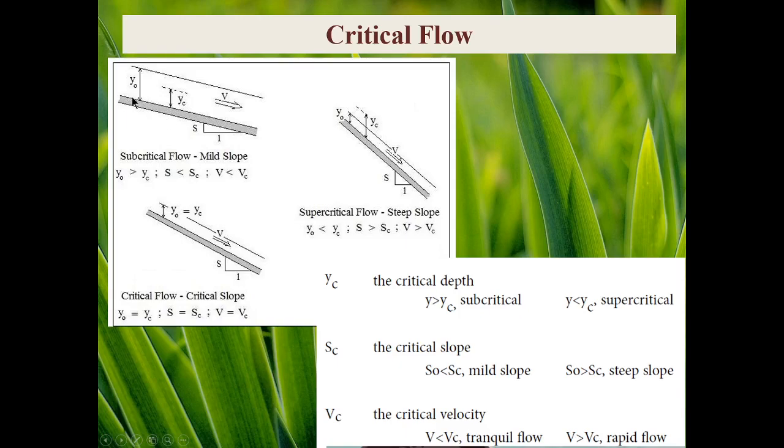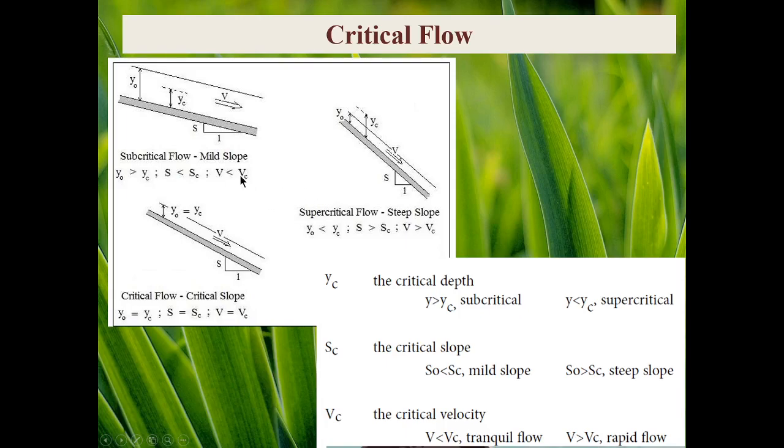When you increase y, or increase the flow area, to have a constant discharge, flow velocity should be decreased. And when the flow velocity decreases, velocity of flow is less than critical velocity.